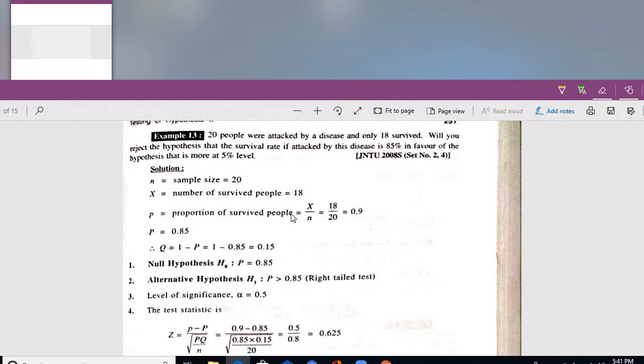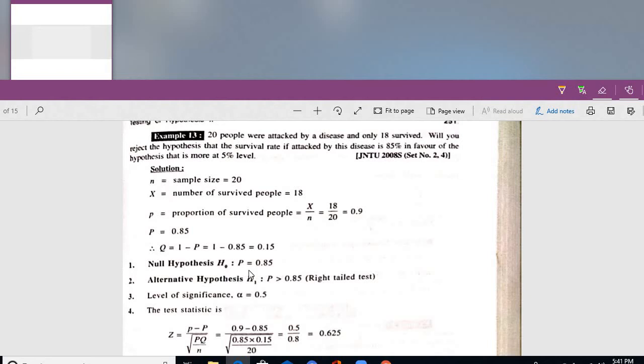What is the sample size? 20. Number of survived people, how many? 18 from the disease. Proportion of survived people, 18 by 20, that is 90% of the people survived from the disease. And capital P is equal to how much? The government claim is 85%. Then capital Q is equal to 1 minus P, 0.15.